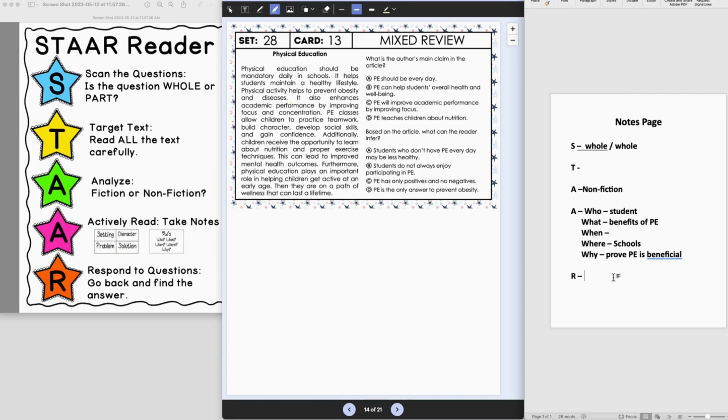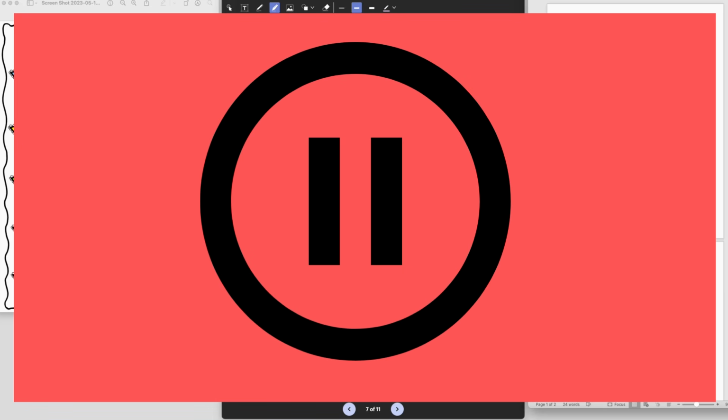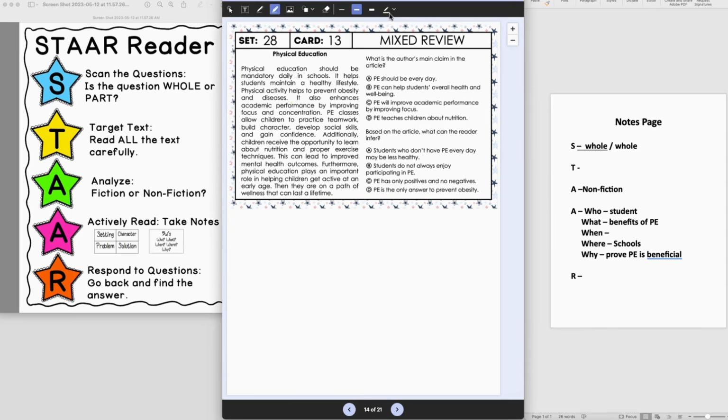So now that we've thought a little bit more deeply about the passage, we can respond to the questions. So go ahead and pause the video and answer both questions and then play to see how you did. All right, let's look at the first question. I'm going to use the highlighter tool because that's something that's available for the online STAAR, and that's really helpful in going back and finding text evidence.